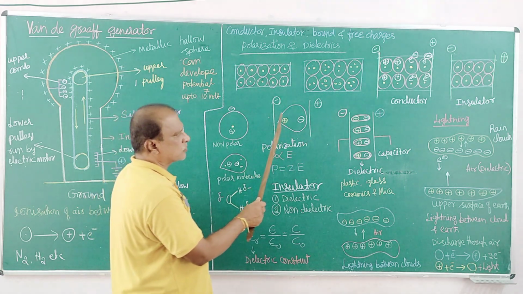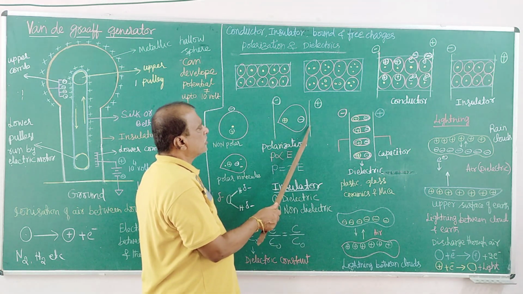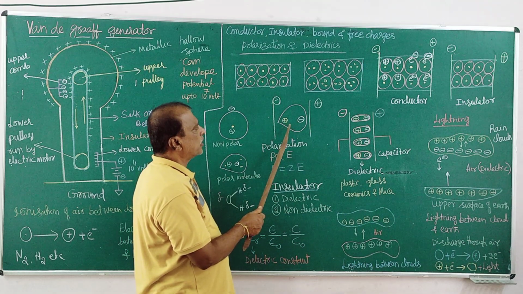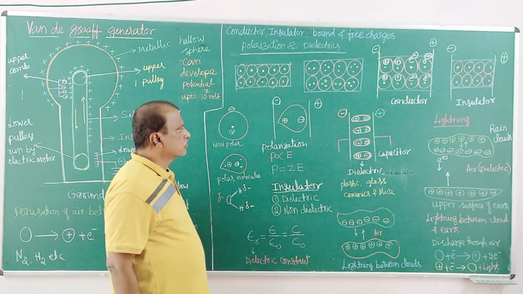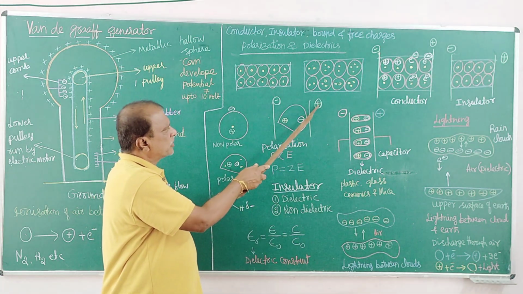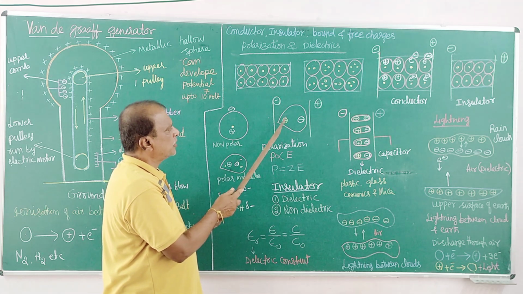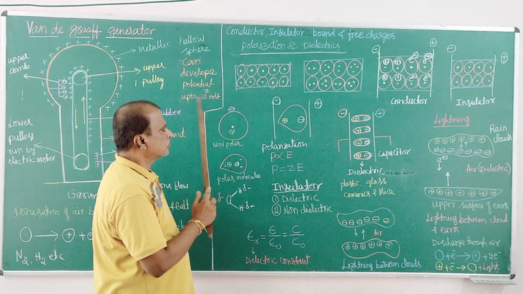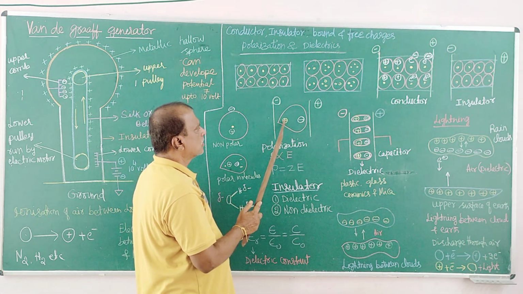You know that electrons will not come out of the molecule or atom. When you apply an electric potential, you see that there is some distortion in this state. What is this electron cloud distortion? Here is the positive potential, here the negative potential. Here the center of positive charge and the center of negative charge coincide at the nucleus. But here they are separated, with the nucleus somewhere here.